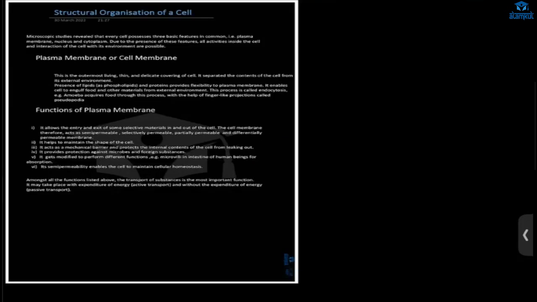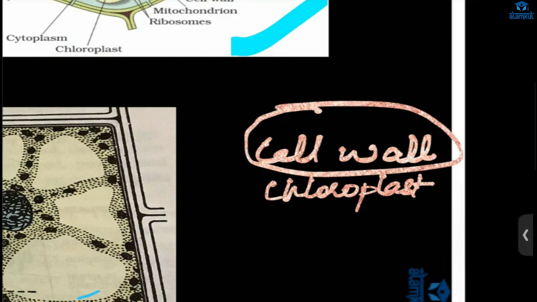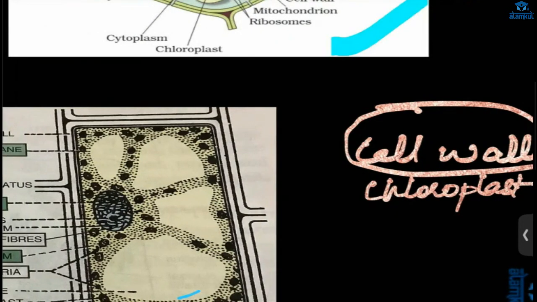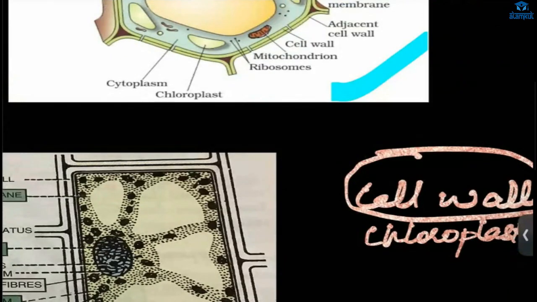Ma'am, one question. Yes. Ma'am, there are different types of cell, and each type of cell has a different function. So do the cell organelles also perform differently, or do they perform the same functions? Cell organelles are inside the cell. Yes, they perform different functions. The cell wall, which is present in the plant cell, maintains the structure of the plant cell. You will learn more detail. So that if water is coming in, the cell will not burst because of the cell wall.